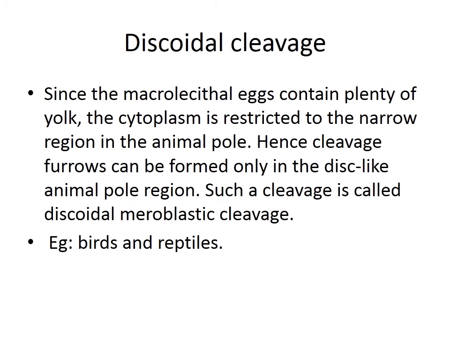You know, the chick egg contains yolk, and this yolk takes time to divide because the fatty acids are more. So they form a larger mass, and division is slow. Division takes place only on top, where you have a disc-like animal pole. So this forms discoidal meroblastic cleavage.